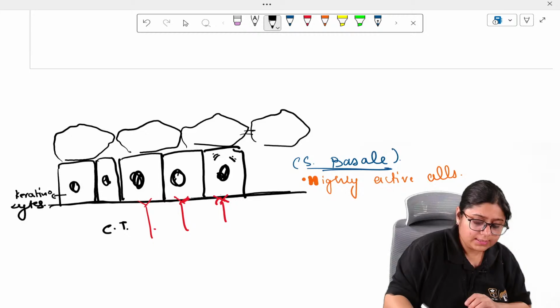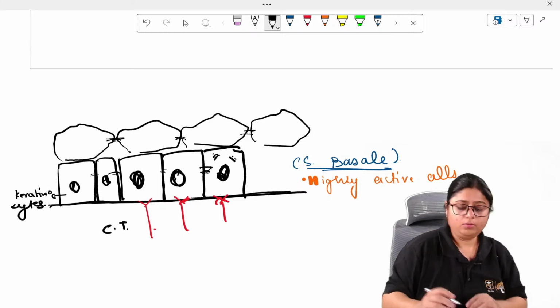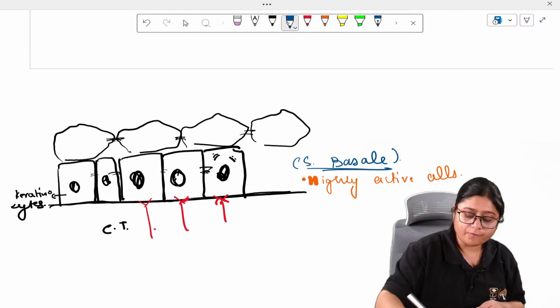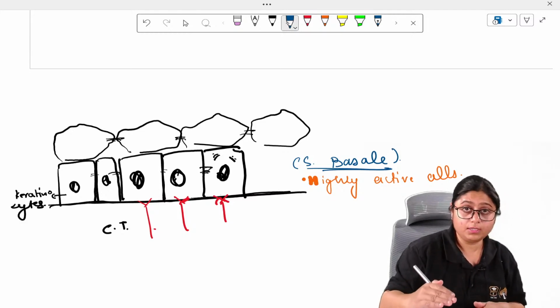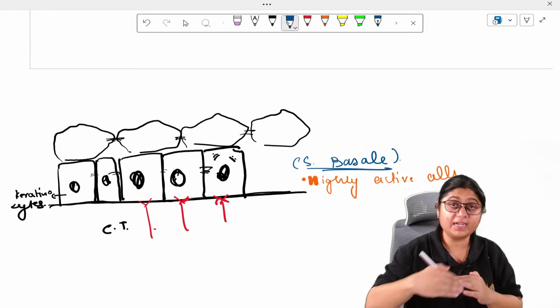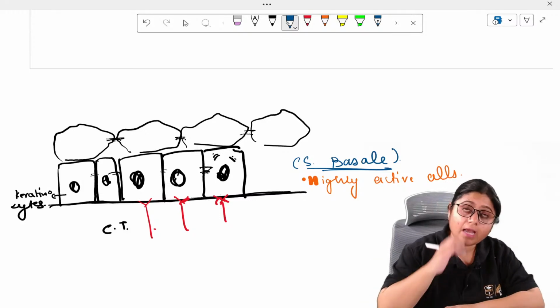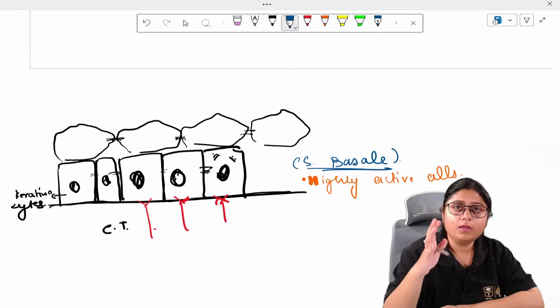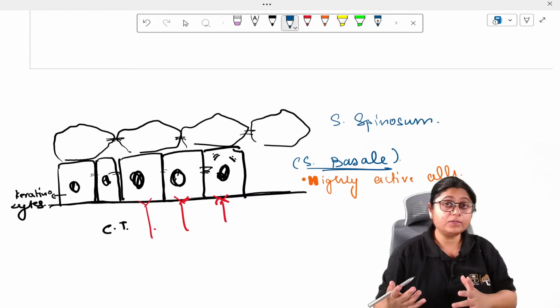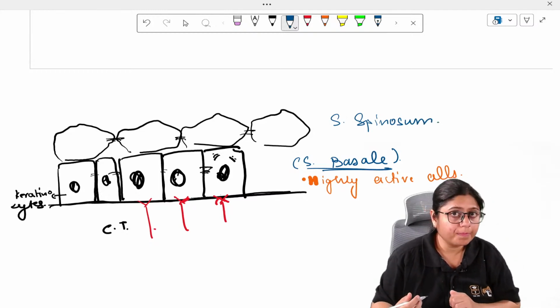These cells are connected with each other with the help of desmosomes. Later these cells will further move upwards. These are keratinocytes only. The cells which constitute the epithelium are majorly keratinocytes. So these keratinocytes will further divide, and now they will form another layer which is called the stratum spinosum. And why is it called the stratum spinosum?